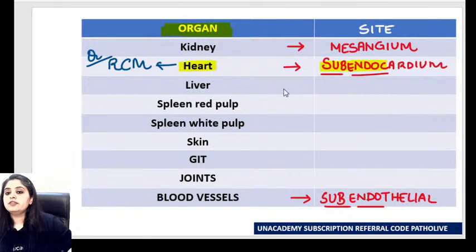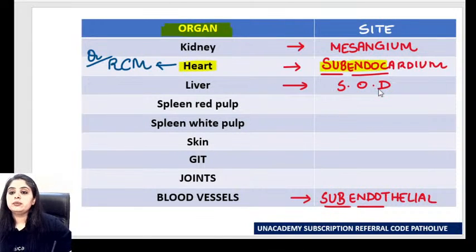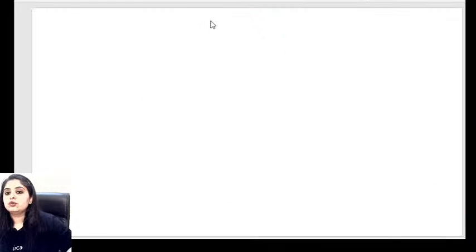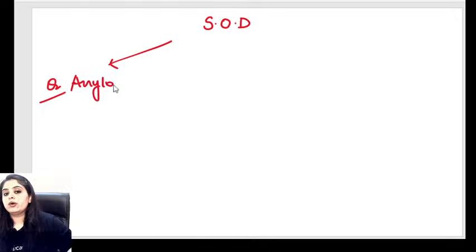Acha, now let's go to liver. In the liver it's evident, all of you have already told me, it's going to be the space of Disse. So now my next question to you is, what all can happen in the space of Disse, guys? That is the revision that we have to do. So when I talk about the space of Disse, question number 1, in the liver amyloid deposits here. What are the cells present in the space of Disse? Quickly, and I think everyone knows the answer. There is some kind of cell which we call Ito cells.